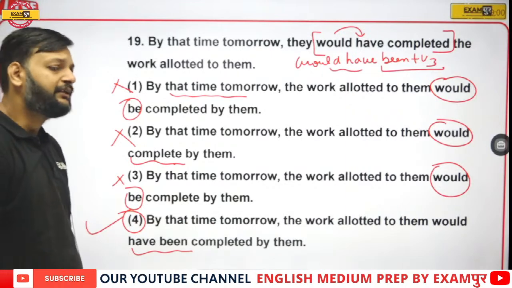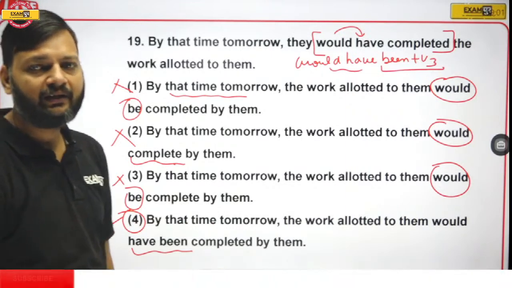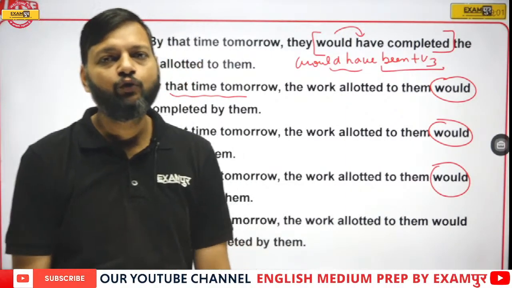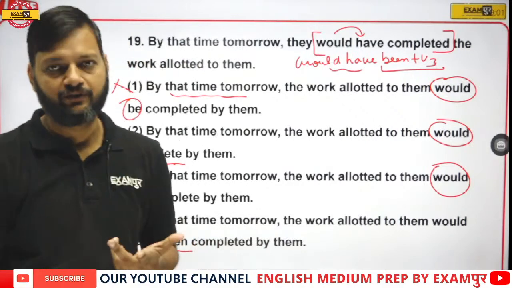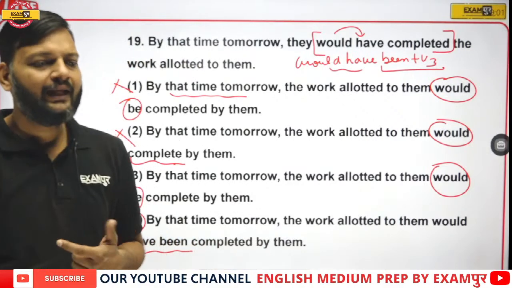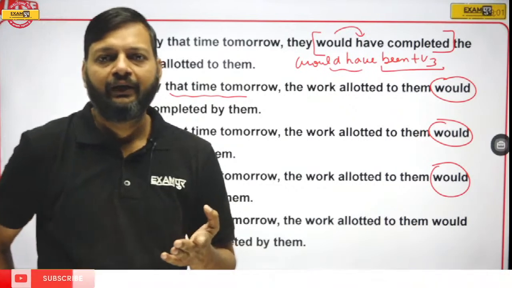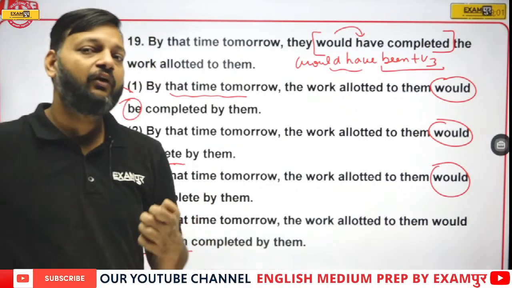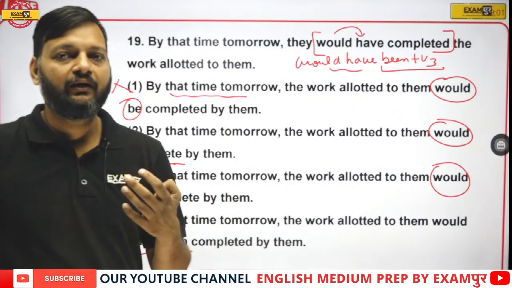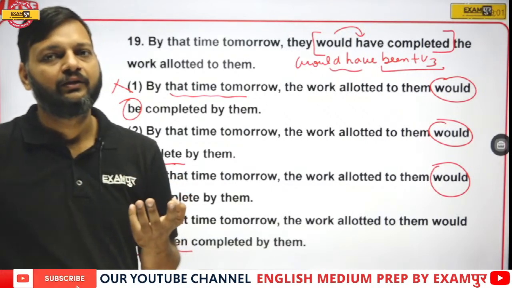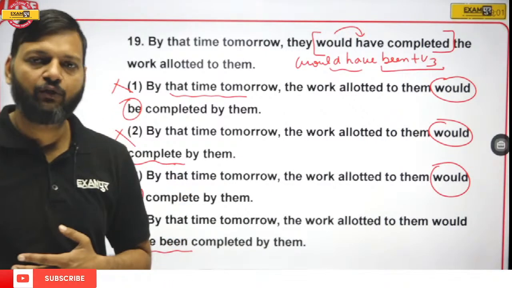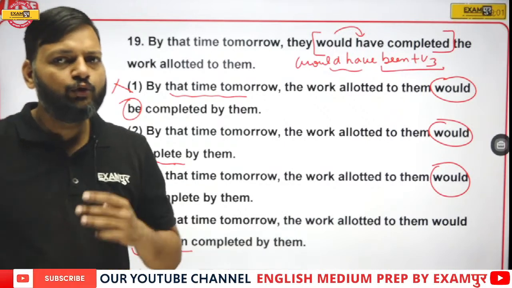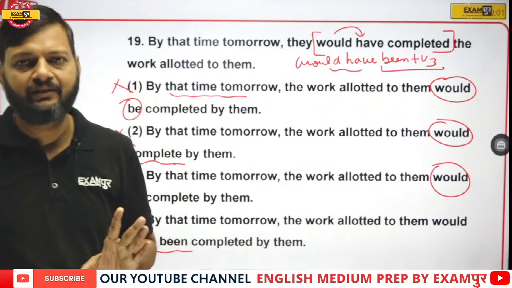See, active, passive and direct, indirect are very easy if you know how to pick the keywords. In just 5 minutes, you can solve at least 20 questions of narration or voice, because you do not need to read the whole sentence.